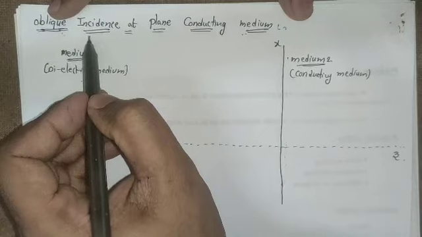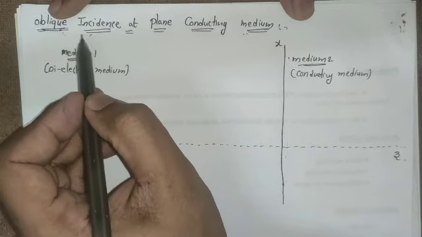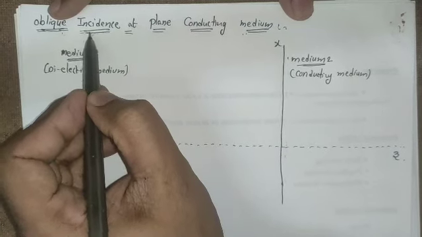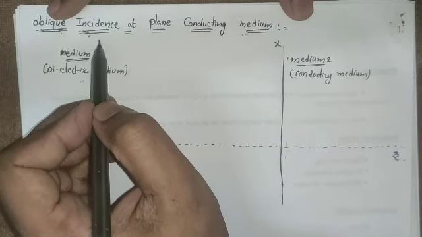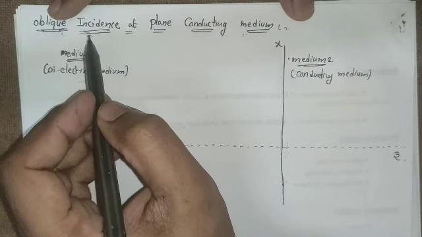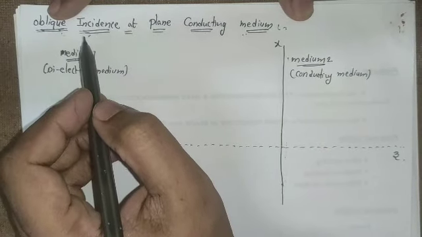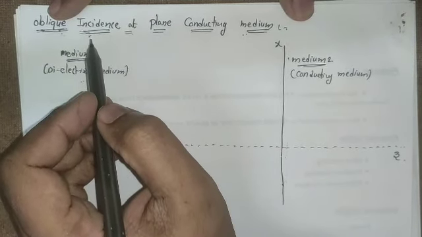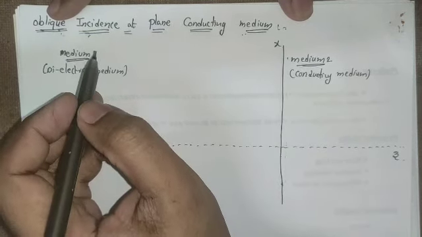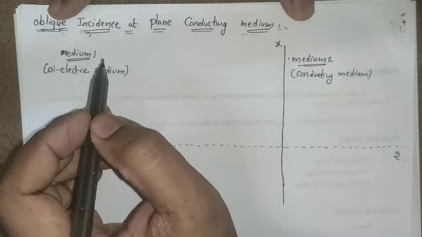Oblique incidences are classified again into two categories based upon the polarization of the electromagnetic wave: horizontal polarization and vertical polarization. In horizontal polarization, the electric field is perpendicular to the plane of incidence.